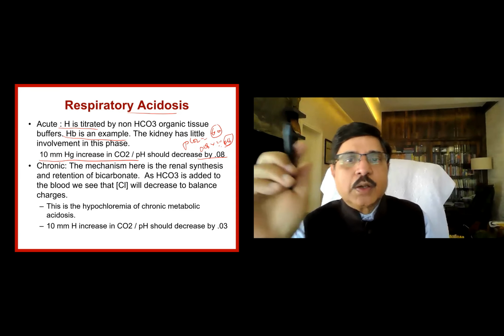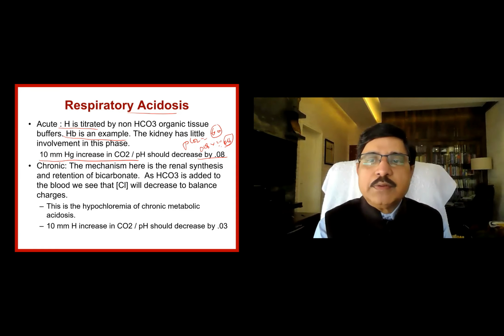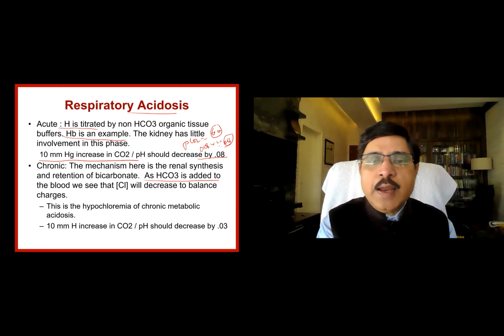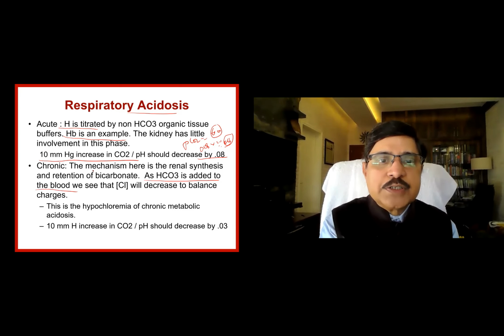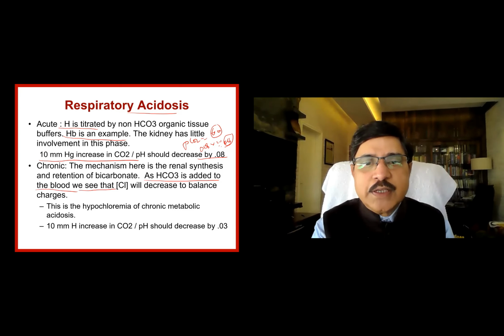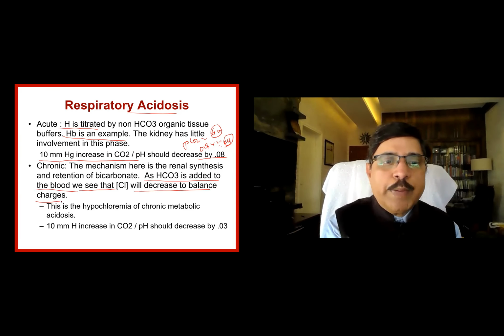the pH. In the chronic, the mechanism here is renal synthesis and retention of bicarbonate. There is a time for the kidney to act, and bicarbonate is added as a compensation to the acidosis. We see that chloride will decrease to balance the charges.